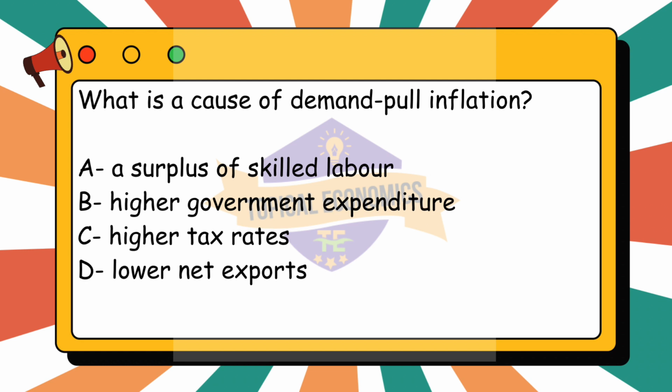Looking at the other options. Option A, a surplus of skilled labor, would likely lead to lower wages and less inflationary pressure, not demand pull inflation. Option C, higher tax rates, would generally reduce consumer spending and investment, leading to lower demand and less inflation, not more. Lastly, option D, lower net exports, a reduction in net exports, exports minus imports, would decrease overall demand in the economy, which would likely reduce inflationary pressures rather than cause demand pull inflation.